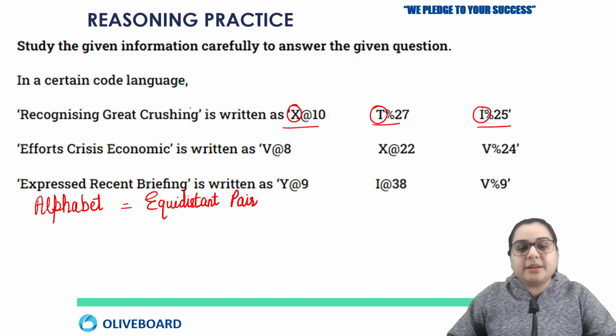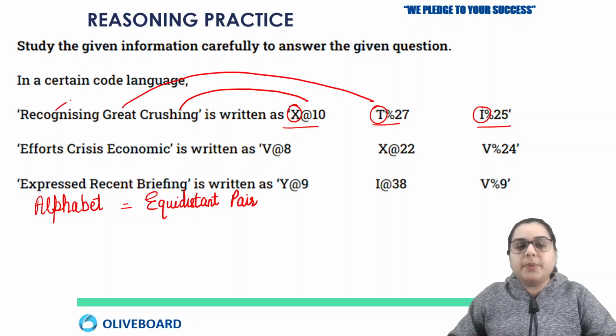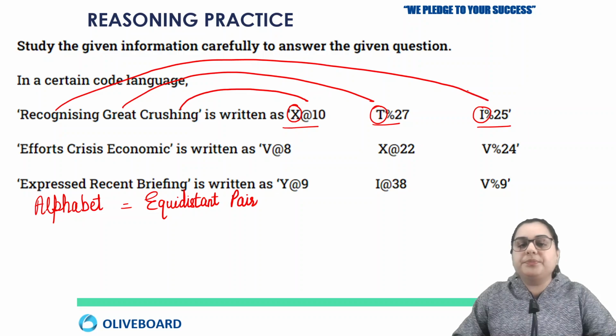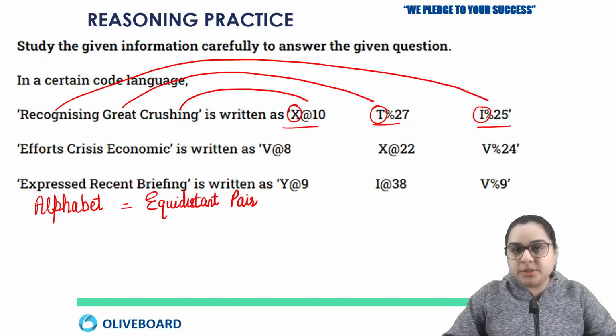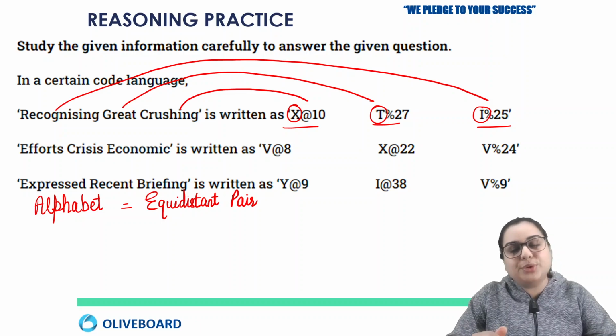Like X is connected with C. So I know that X at the rate 10 is the solution for the word crushing. Great is connected to T and recognizing is connected to I. With this connection, I will be able to understand the other logics, like the logic for the numbers and symbols, more easily.